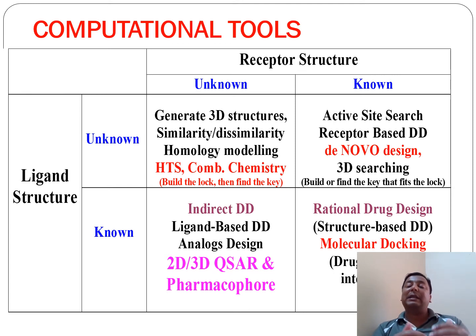The third scenario is where the ligand is known and the receptor is unknown. That method is called the indirect method, the ligand based drug design method, analog based drug design methods. For that there are 2D, 3D QSAR and pharmacophore based QSAR.